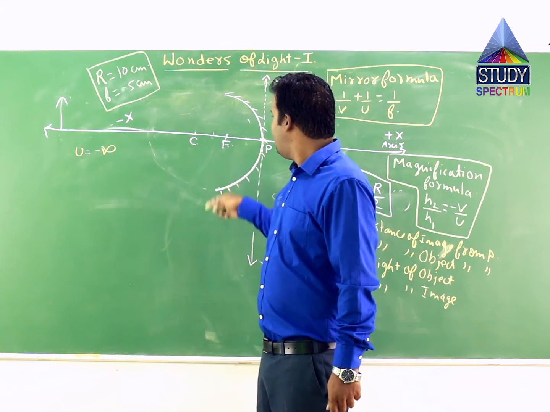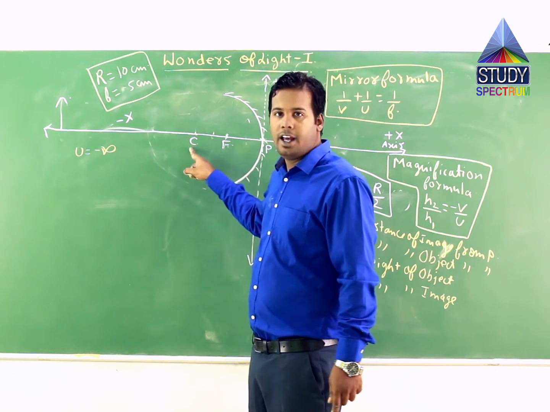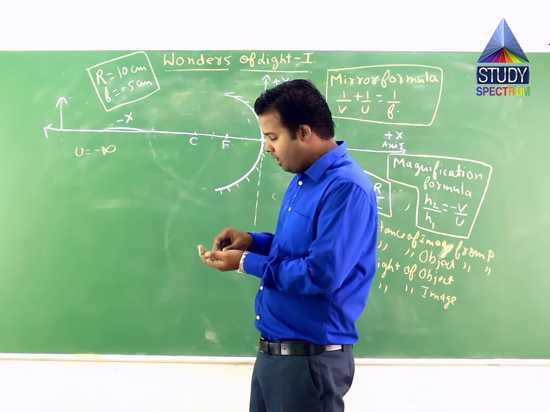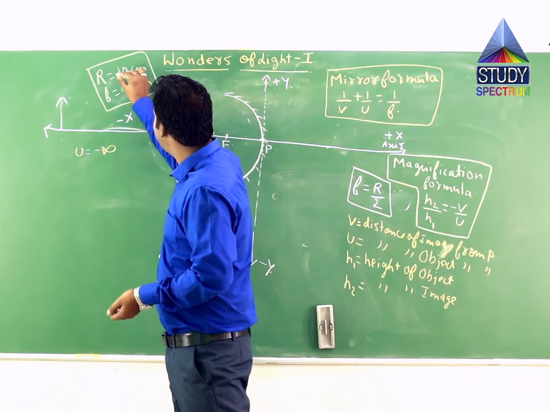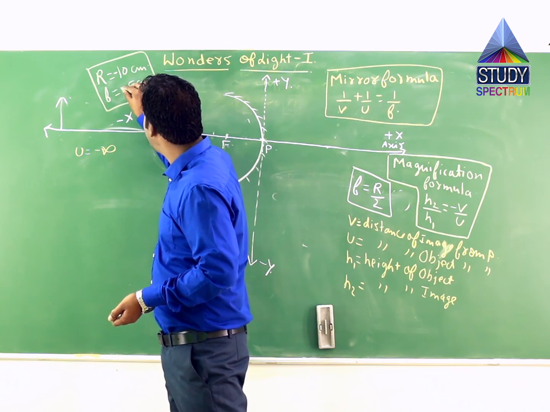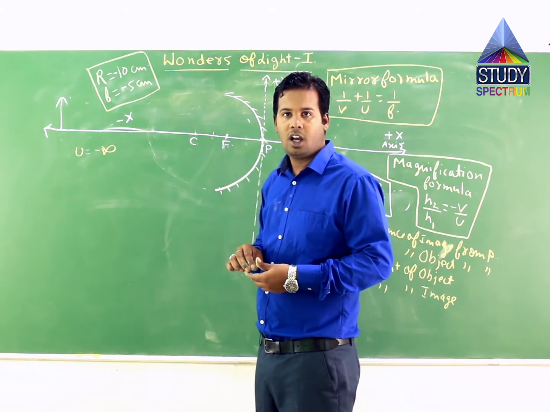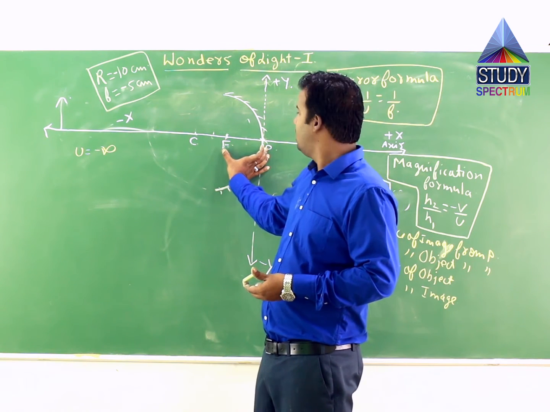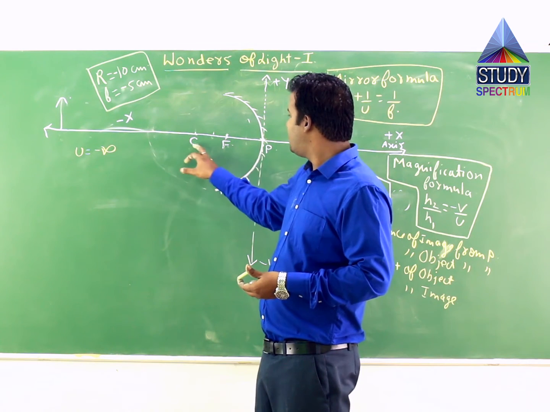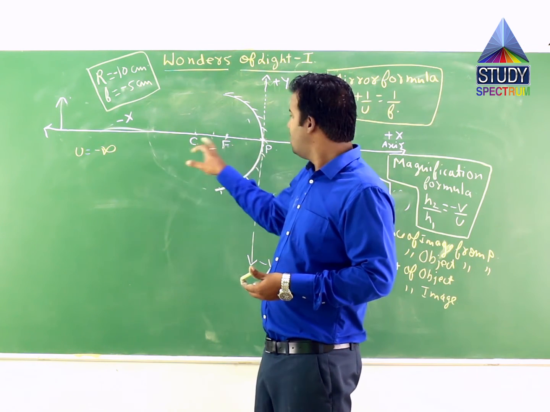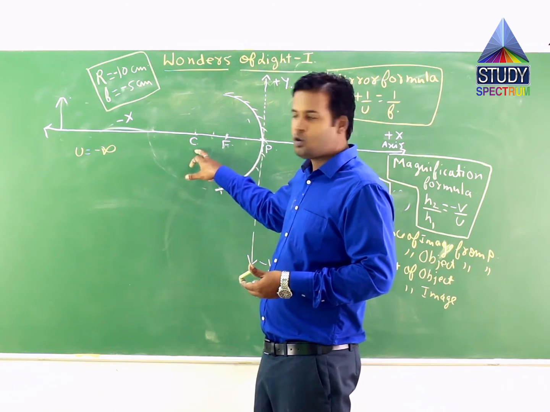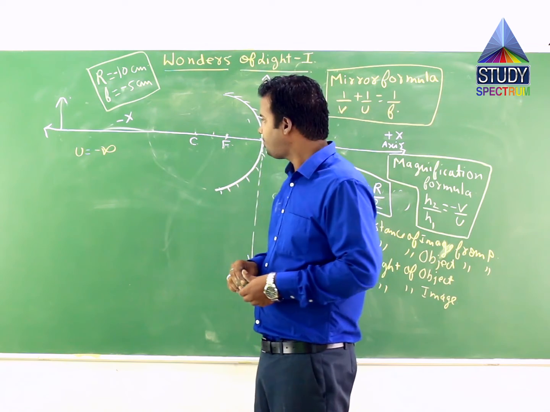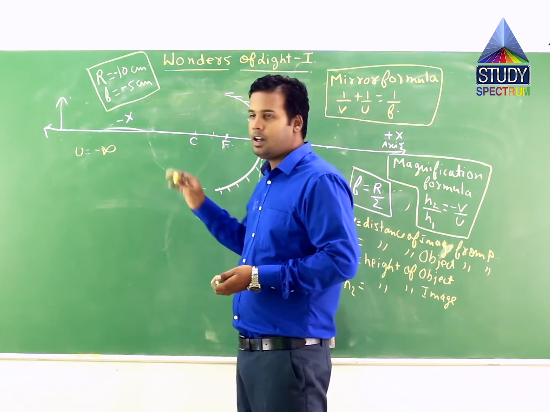But since both C and f lie on the negative x-axis in the case of a concave mirror, R should be minus 10 and automatically f will become minus 5 centimeters. You can see this length is lying on the negative x-axis, so it should be negative, and C is also on the negative x-axis, so R should also be negative, so the focal length will be negative, half of the radius.